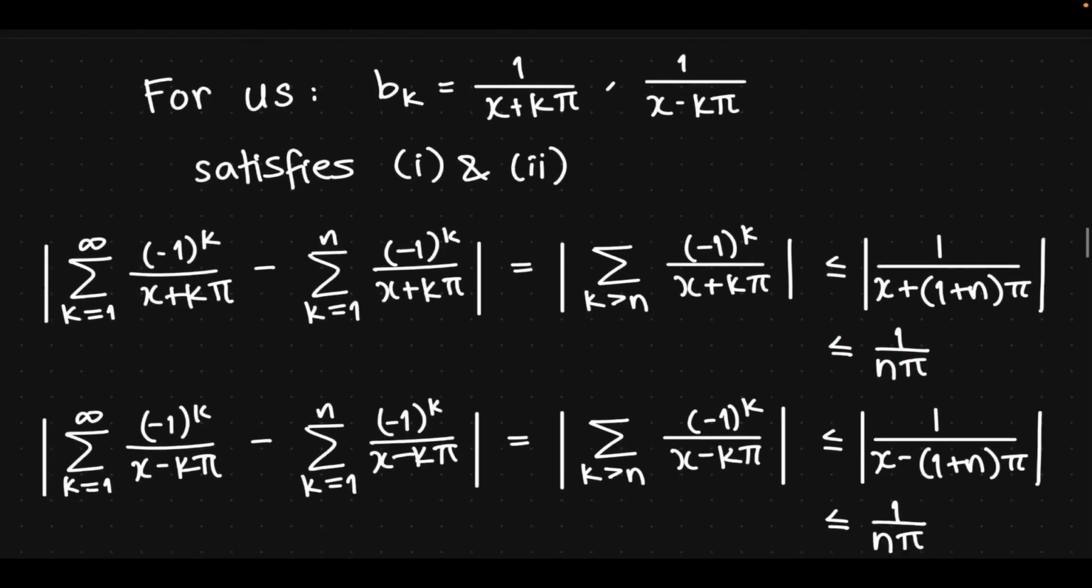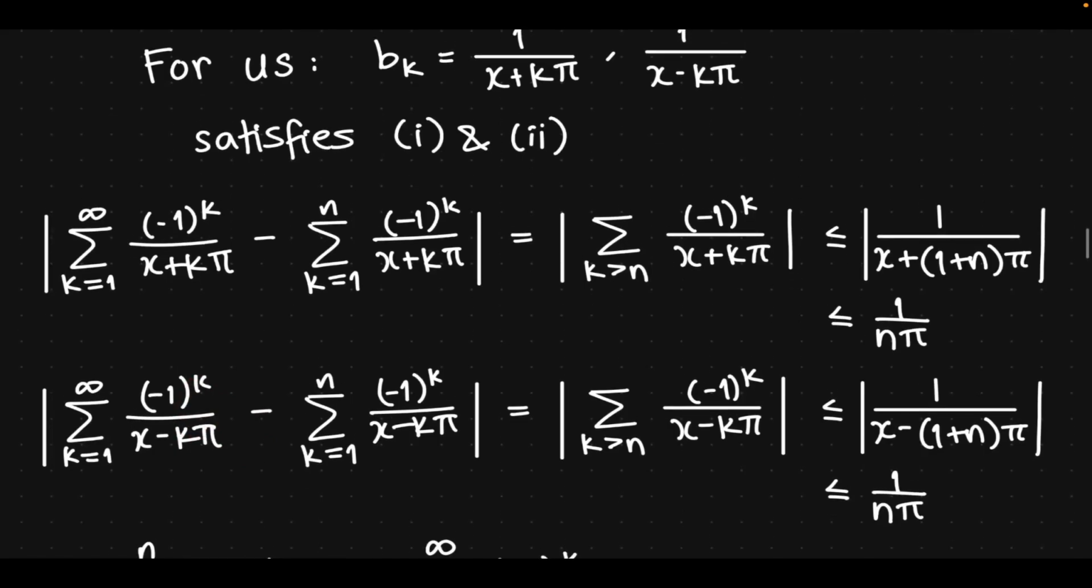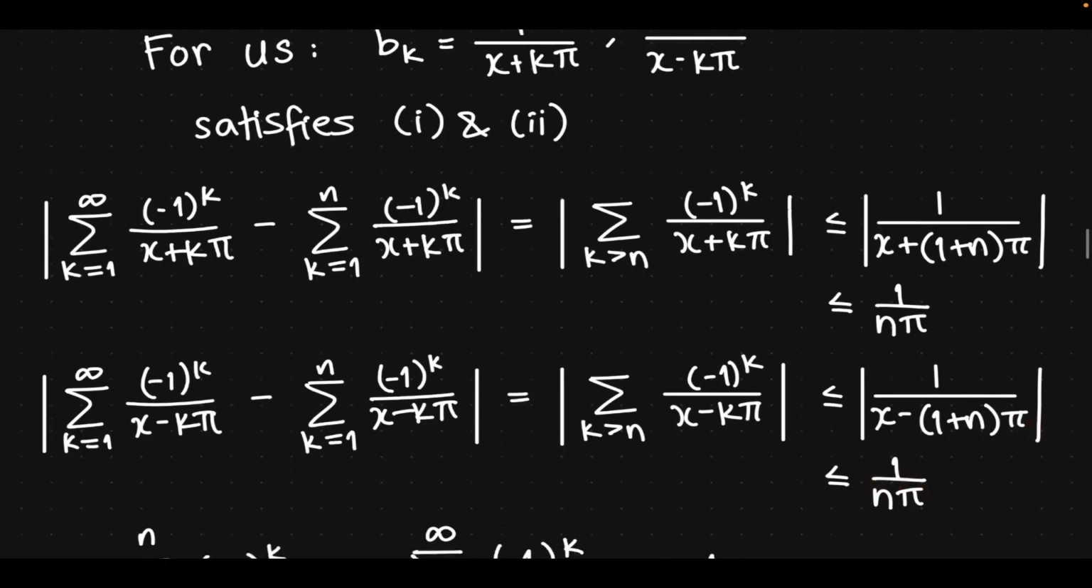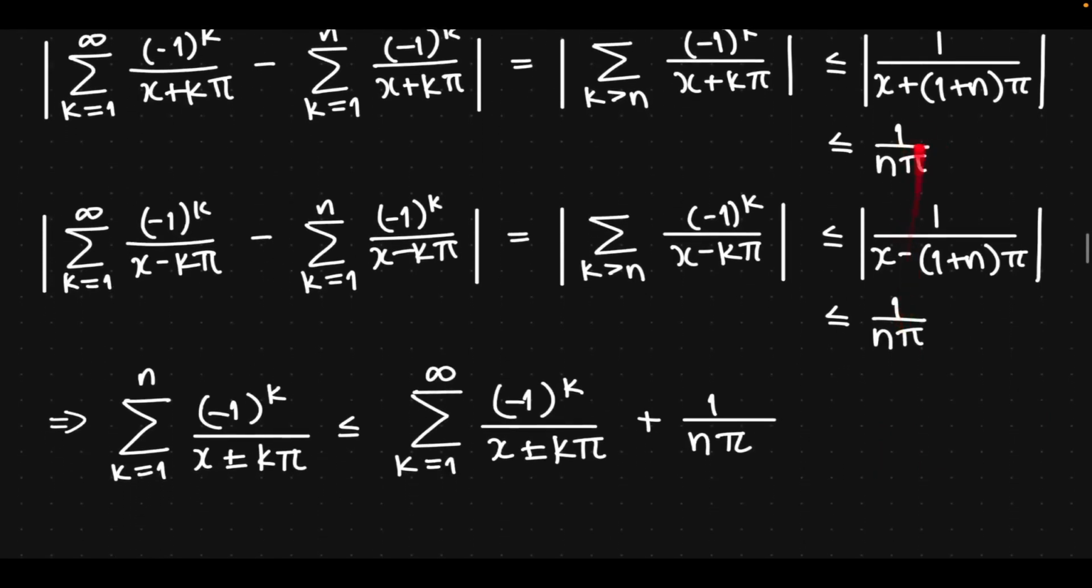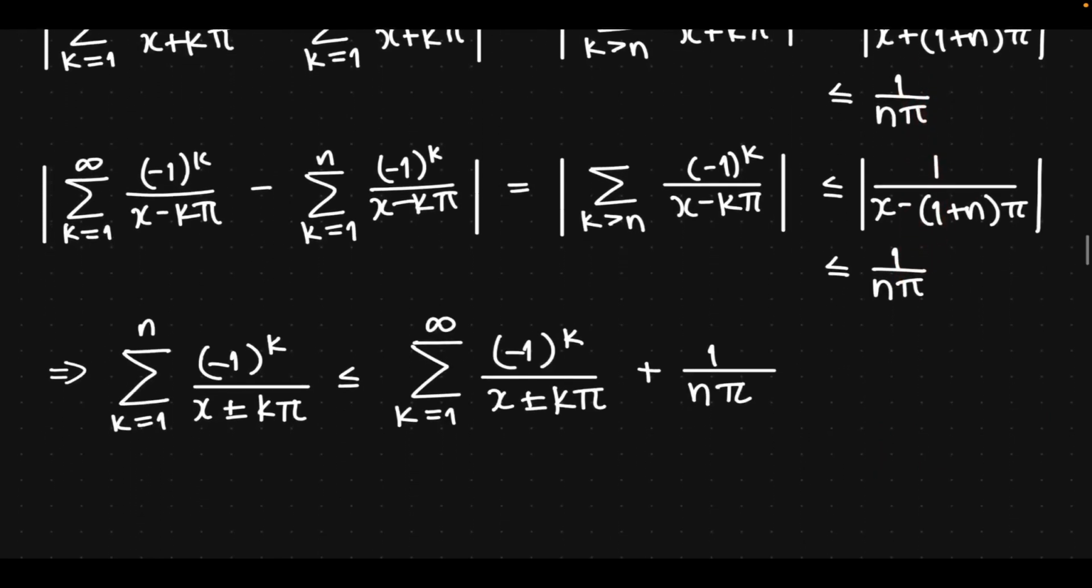Similarly, for the other 1 over x minus k pi term, we get a similar bound: the sum from k greater than n of minus 1 to the k over x minus k pi is less than or equal to 1 over x minus 1 plus n times pi, which is less than or equal to 1 over n pi. So we have the same upper bound for both of them.